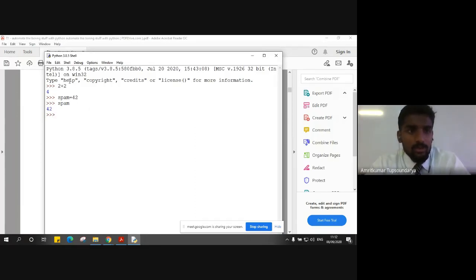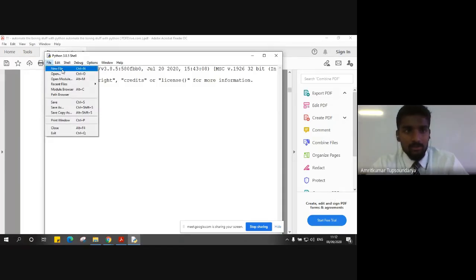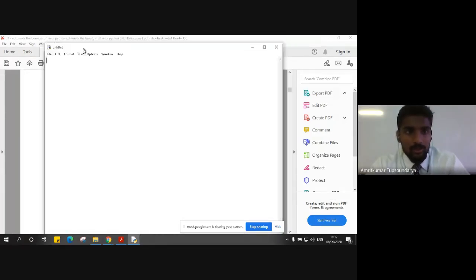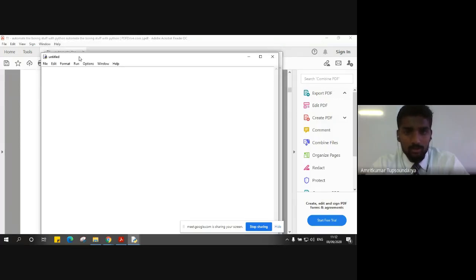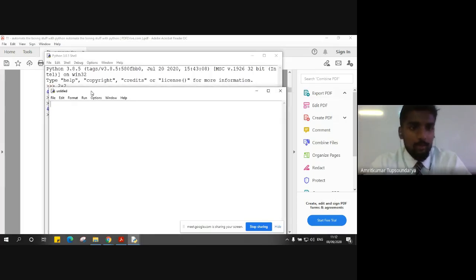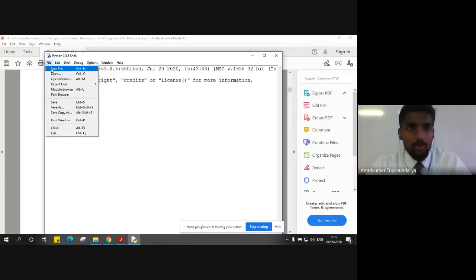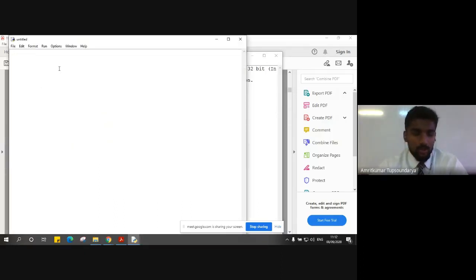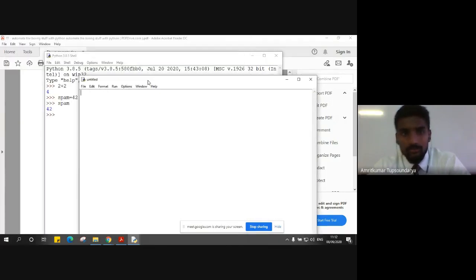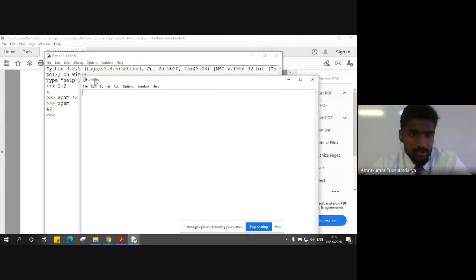To open that file editor, we have to go to File and say New File. If you are using an older version of Python, it may say New Window, but in my case, Python 3.8.5 shell, it is New File. I'll simply close it and redo it. We go to File and say New File, or simply press Control N. A different window will open up, which is untitled because we have not saved anything.